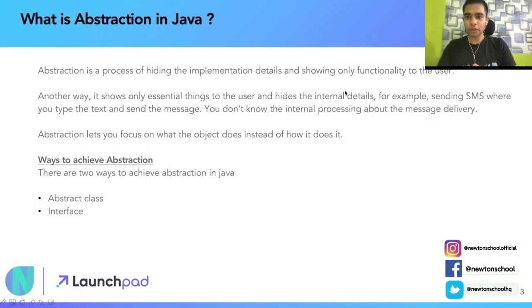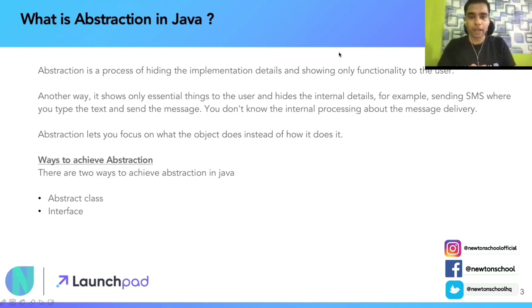So in today's video, we are going to learn about a very important concept, abstraction in Java. As a matter of fact, abstraction is one of the object-oriented principles as well. So let's start with a very basic question. What is abstraction? Not specific to Java, what is abstraction in general, in any of the object-oriented languages? Simply put, सिर्फ काम की चीज दिखाना, फालतू की चीज ना दिखाना, that is called abstraction. To show only the functionality to the user and not the working, that is called abstraction.